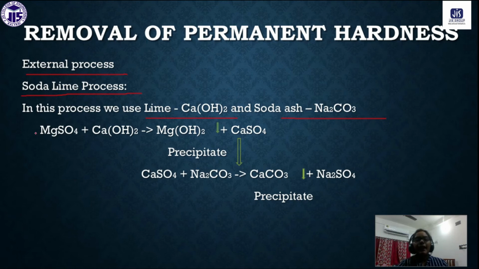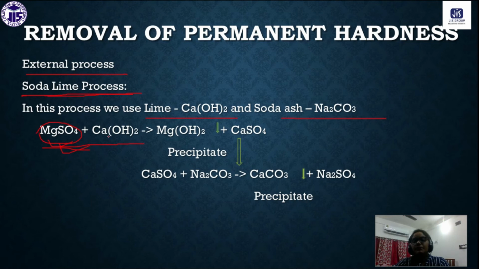Like if we have magnesium sulfate in our water sample, then in the presence of magnesium sulfate, water will show permanent hardness. Now we have to remove this magnesium sulfate. How? By using this soda lime process. So what do we have to do? First of all, we have to use this soda and lime, and this is the reaction.